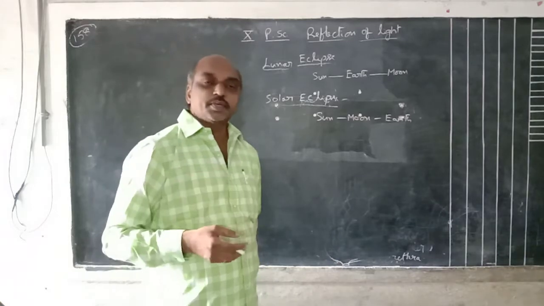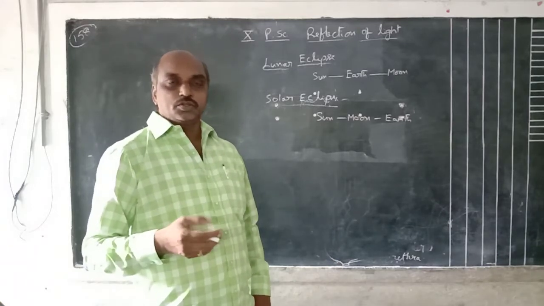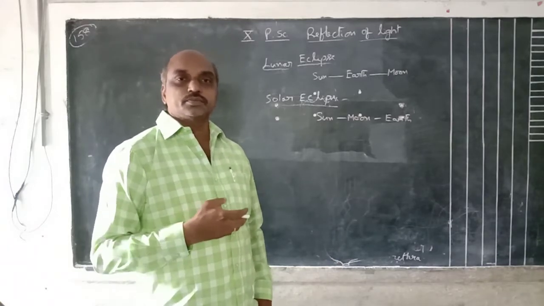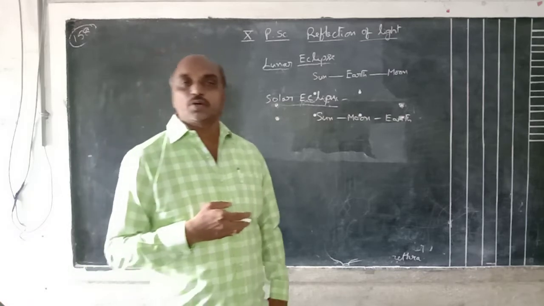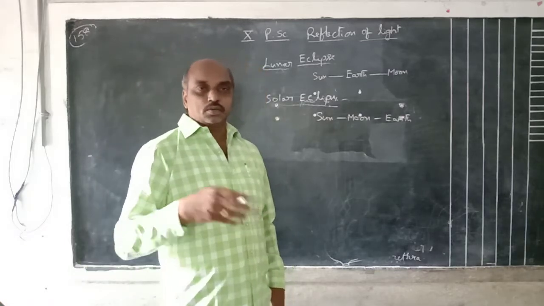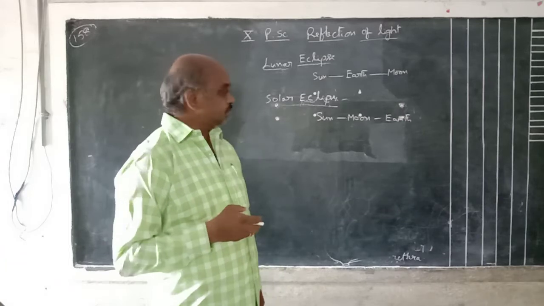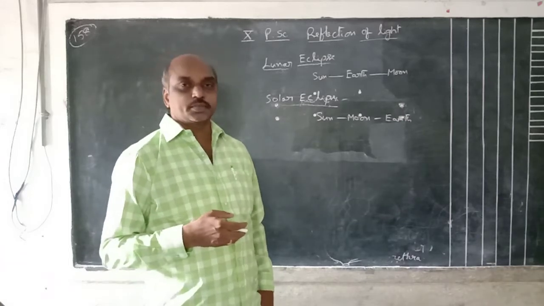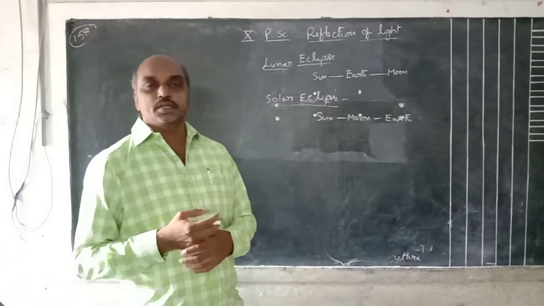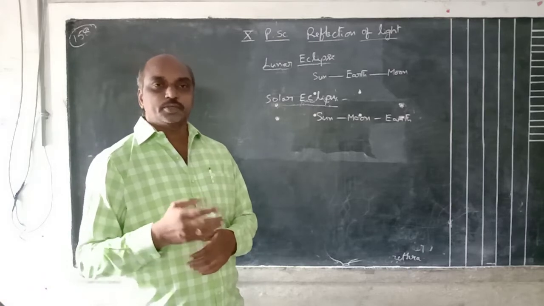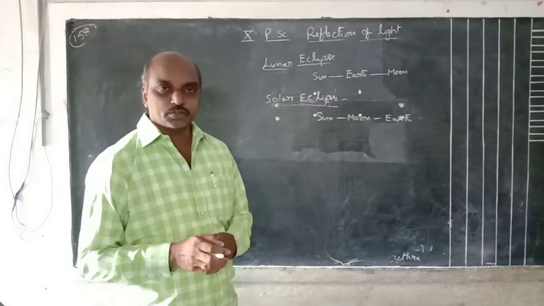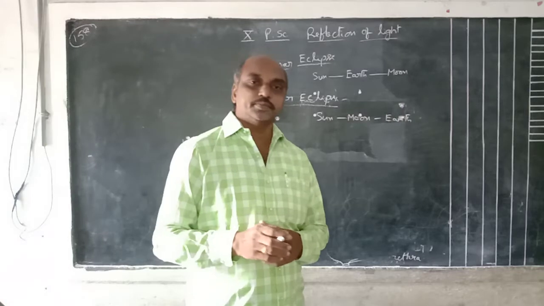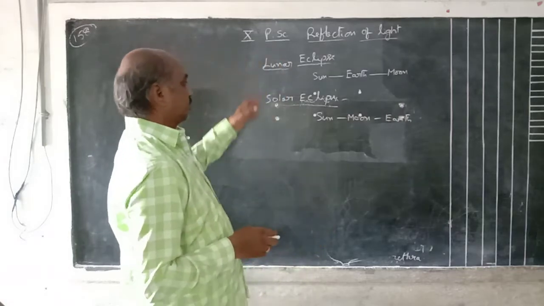Like that they estimated the time also. You know very well, in Annavaram, East Godavari district, there is a solar clock on the hill. By observing the length of the shadows, we can estimate the time. Okay.